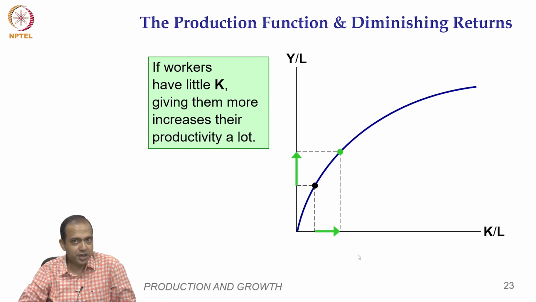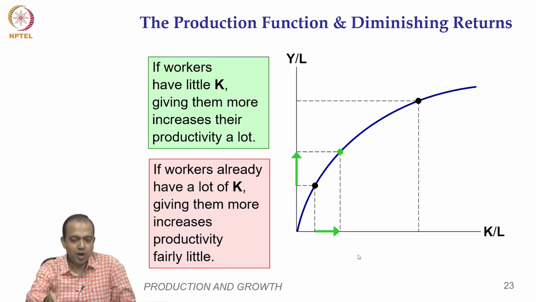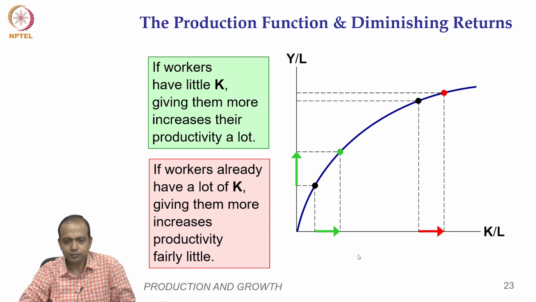A small increase in capital per unit of labor is giving a higher growth in Y by L when you are at a lower level of capital stock. However, if you have a sufficiently larger amount of capital stock, what is happening? Look at this. Capital by labor has increased that much, growth in productivity is not significant. That is what I wanted to mean.